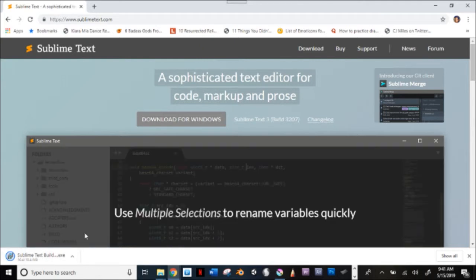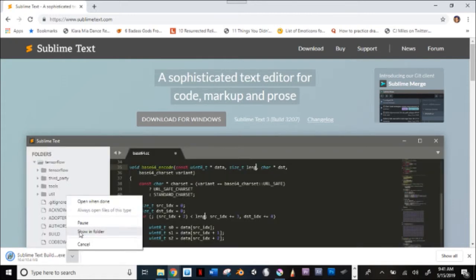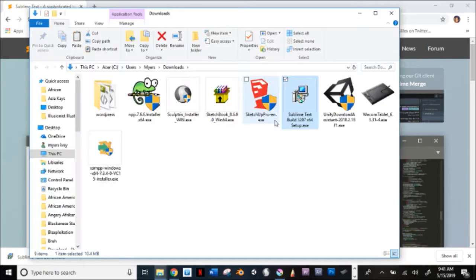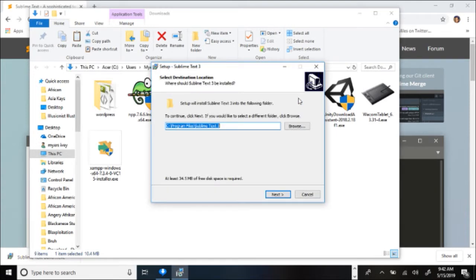After the download completed, click on show in folder, which is going to be right down here at the bottom. Just click on it. And you're going to double click on Sublime. And this pops up for you.